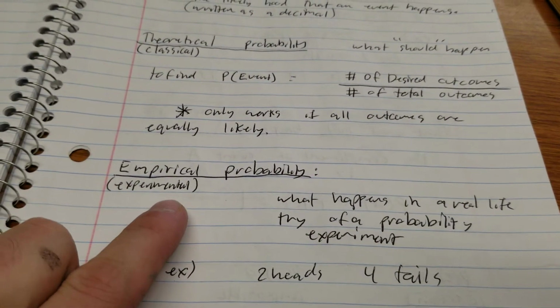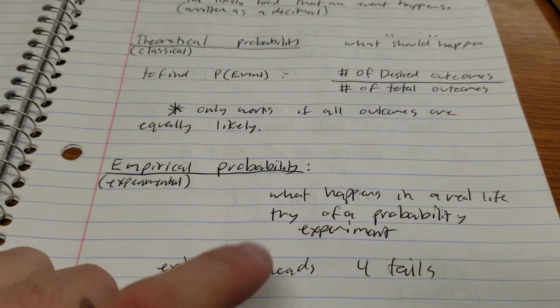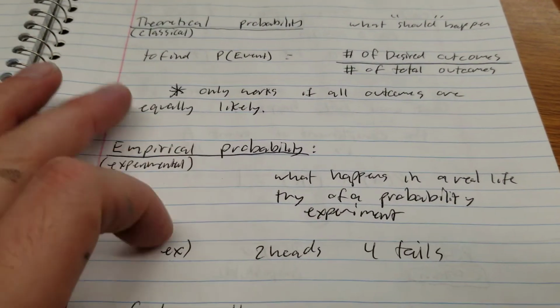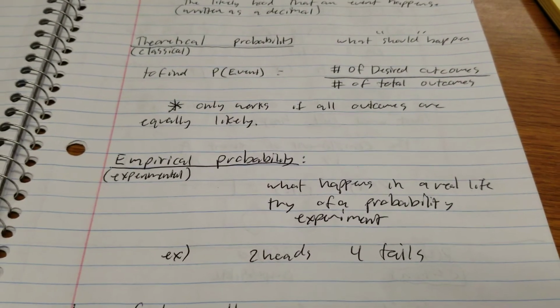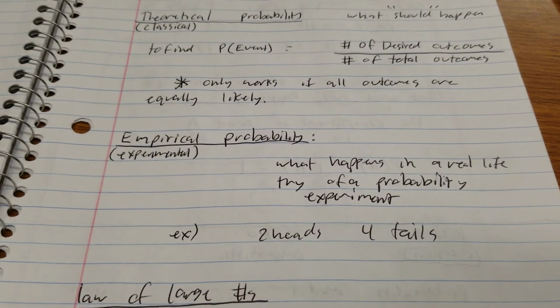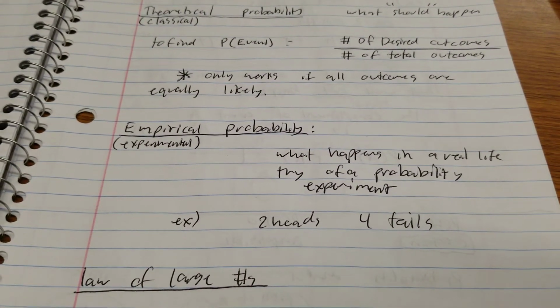Empirical probability is experimental probability. This is what happens in a real-life try of a probability experiment. So this may not always turn out like it should. Like I flipped 6 coins in class and got 2 heads and 4 tails. It wasn't 50-50. It's okay. Real life doesn't always happen the way things should happen.